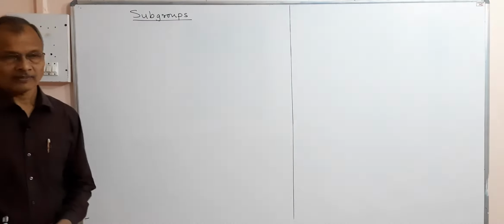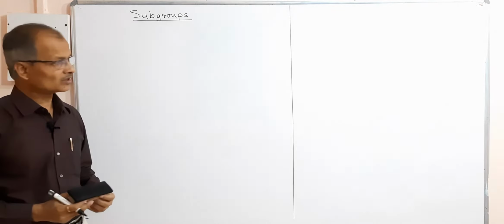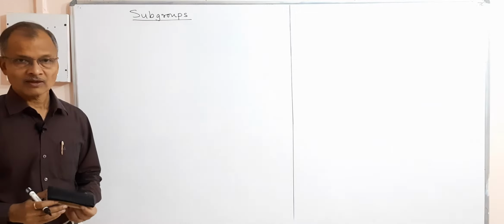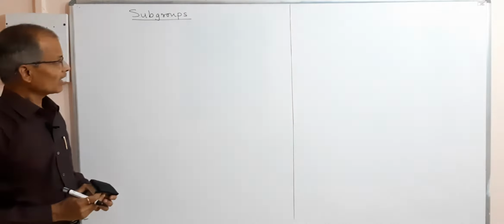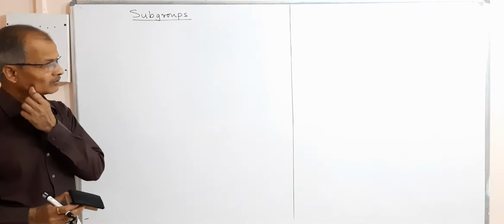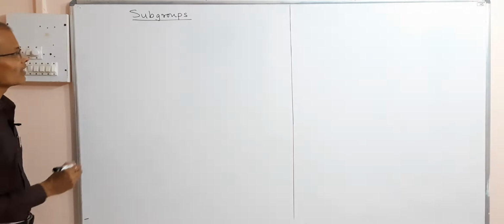We shall first define subgroup, then we shall see the conditions to be satisfied by a subgroup, or criteria for subgroup, and then we shall define left coset and right coset, and then we shall study a special type of subgroup which is normal subgroup.